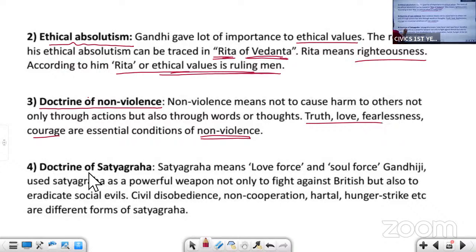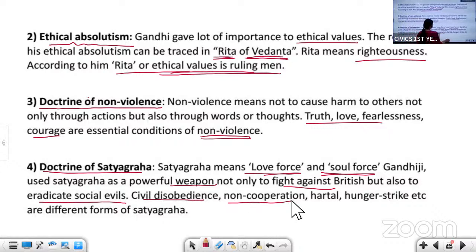Next is the doctrine of Satyagraha. What do you mean by Satyagraha? Satyagraha means love force and soul force. He used Satyagraha as a weapon to fight against the British and to eradicate social evils. So what are the various movements organized by Gandhiji? Civil disobedience, non-cooperation, hartal, hunger strike. All these are the different forms of Satyagraha.